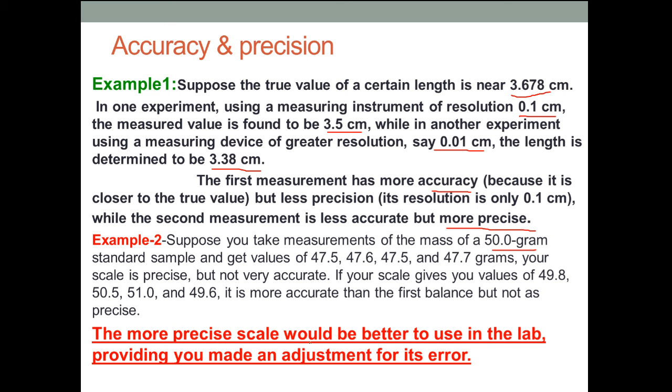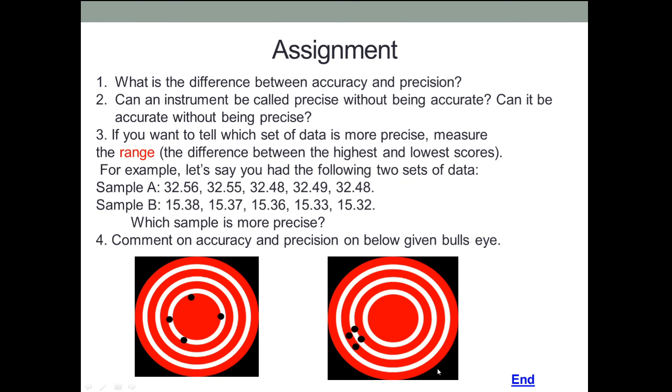So for practical purposes, we should use the more precise scale. The vernier calipers is more precise than an ordinary scale. A screw gauge or spherometer is more precise than the vernier calipers, provided we make an adjustment for its error.